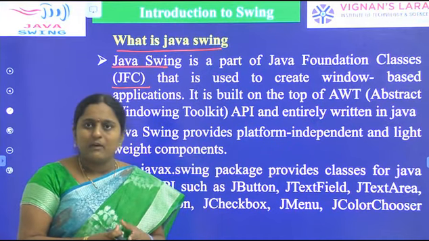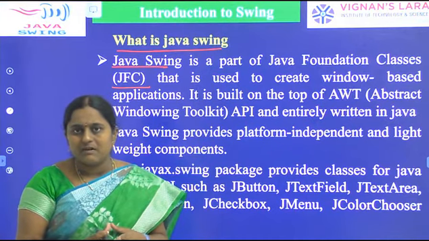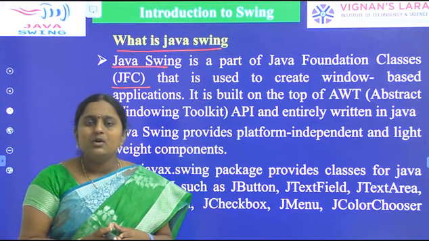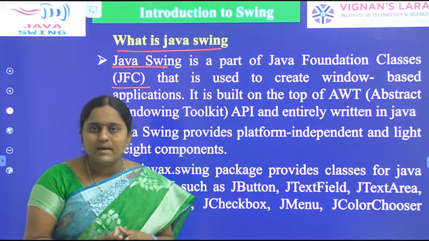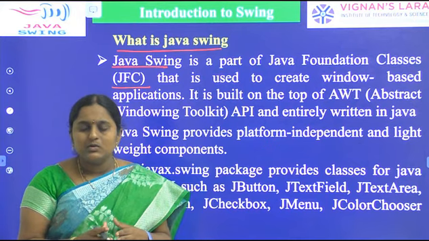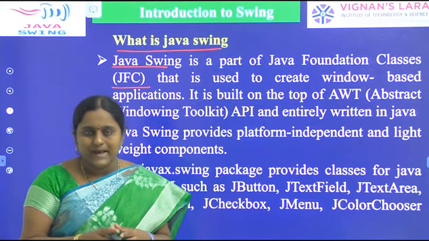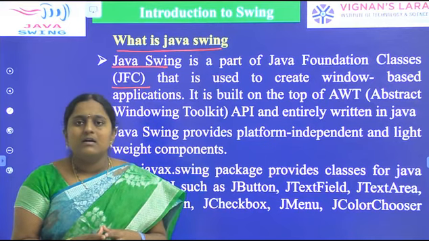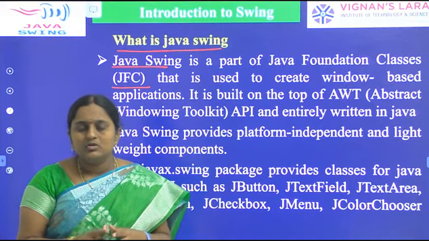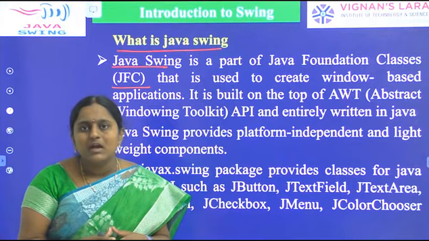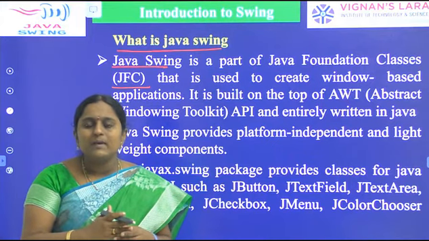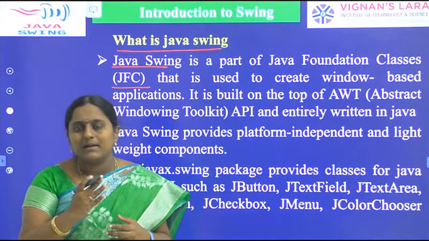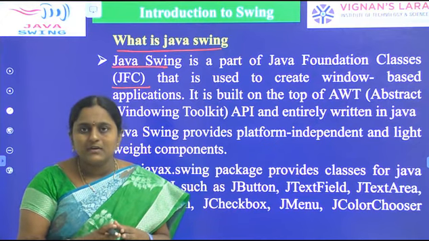There are two kinds of applications: window applications and web applications. Window applications are those that can be executed on a computer. They use a number of GUI components like text field, text area, scroll bar, list, and menu. Those applications can be executed on a particular computer, and we call them window applications.